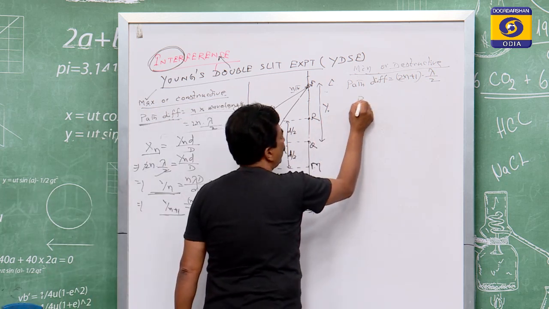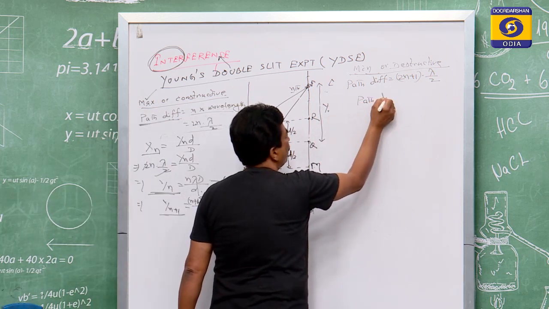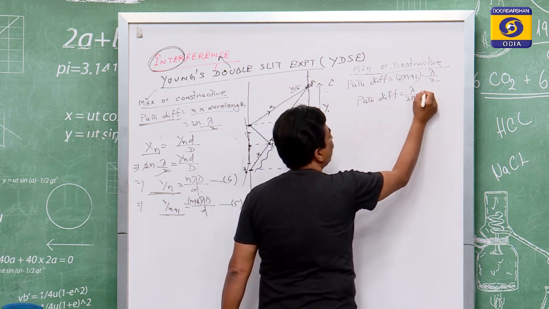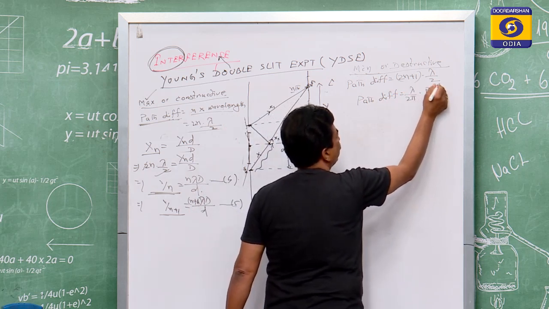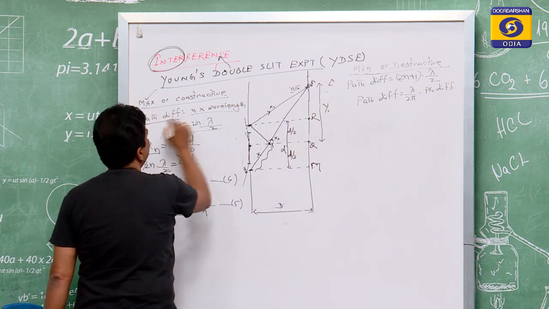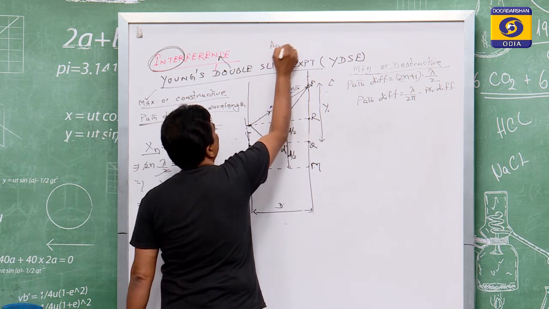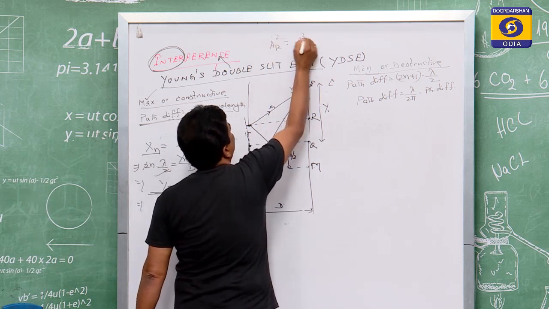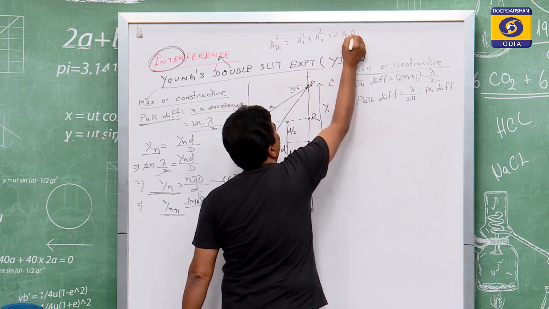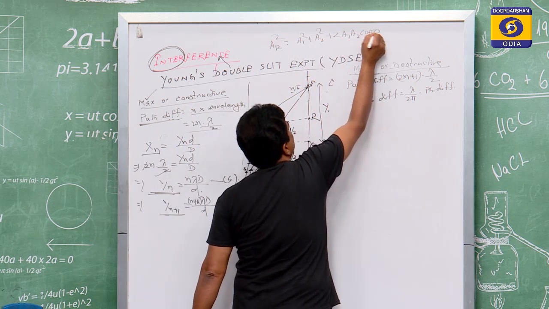As we know, the path difference is equal to λ/2π into the phase difference. The resultant amplitude was A_R squared equals A1 squared plus A2 squared plus 2 A1 A2 cos φ.